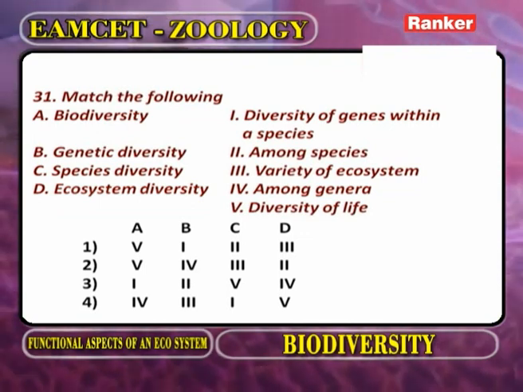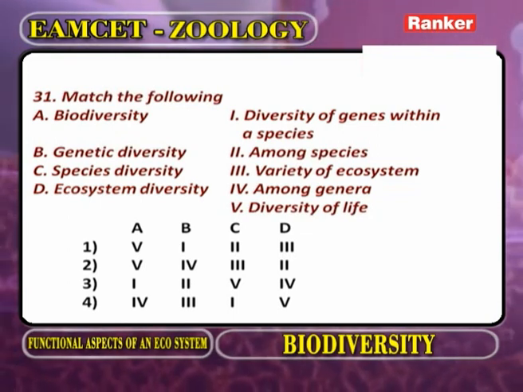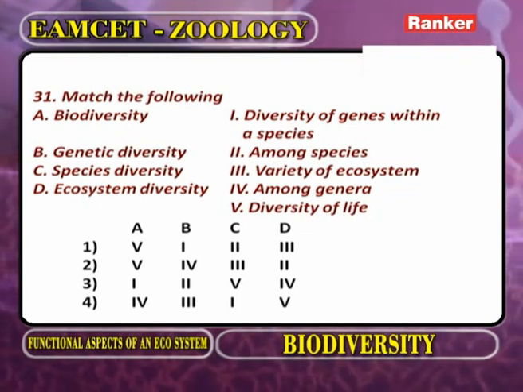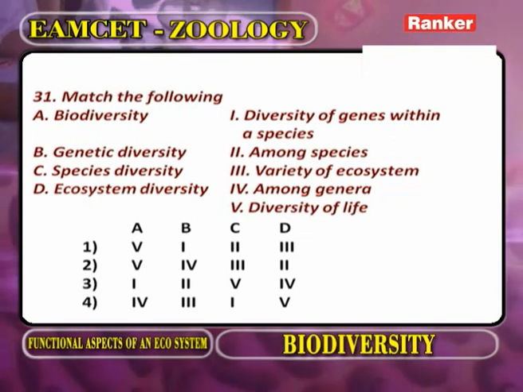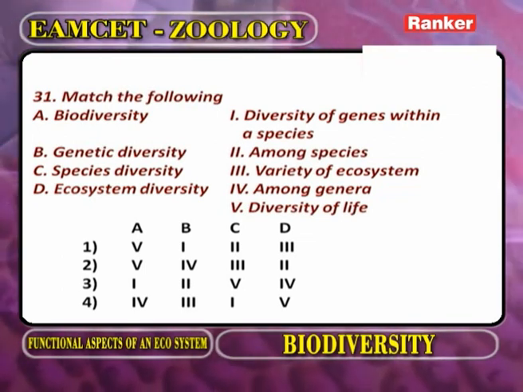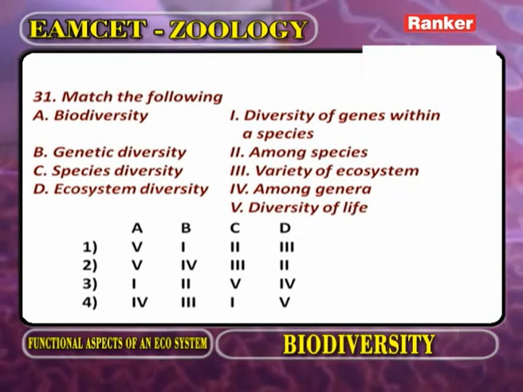What is meant by ecosystem diversity? Different ecosystems. In list 2: diversity of genes within a species, among species, variety of ecosystems, diversity of life. Biodiversity is concerned with diversity of life.